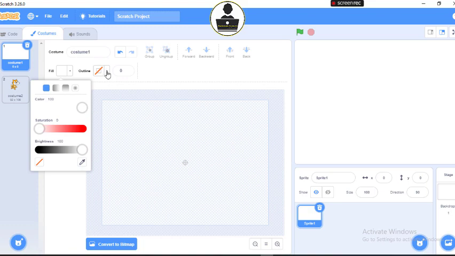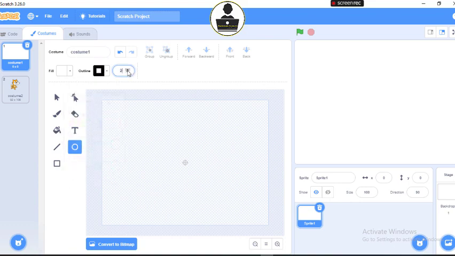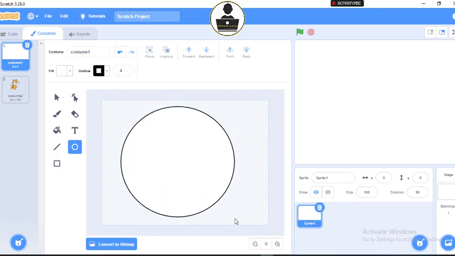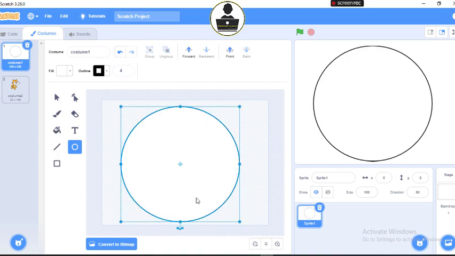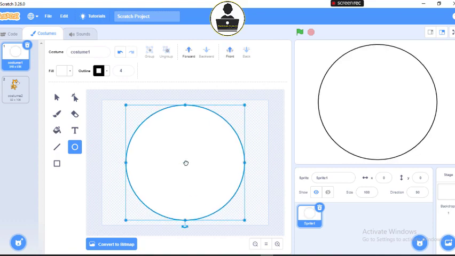Then I'll come to my outline tool. My outline size is 0, so let me change it to give it some size. The color is black already, so let me give it a size of 4. So I'm going to draw my circle. All right. Then I'll carry it and drop it at the center. All right, that's good. It's now making sense, right?